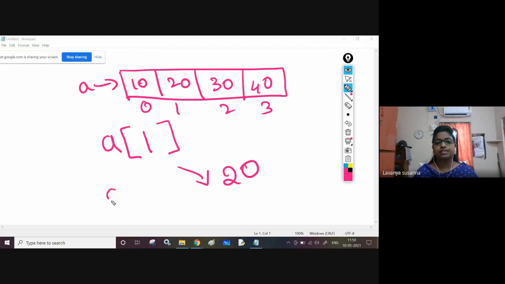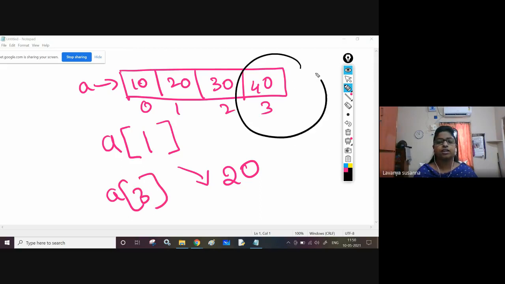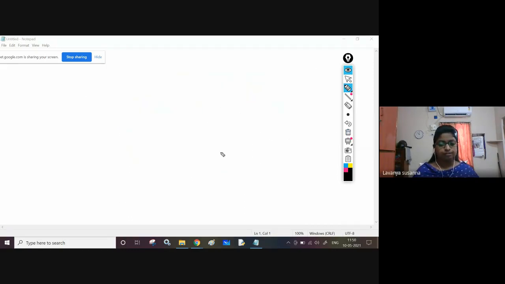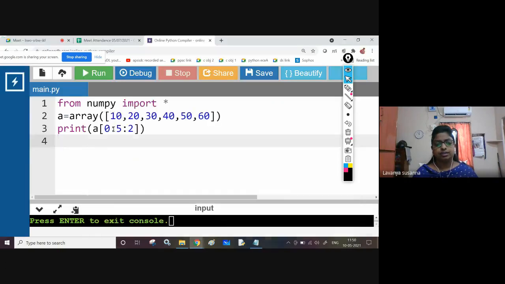A of 3 means the third index element. What is the third index element? 40. 40 will be retrieved. This is what indexing is. Now let us see, using indexing, how to display each element from the array. Let us see the program.